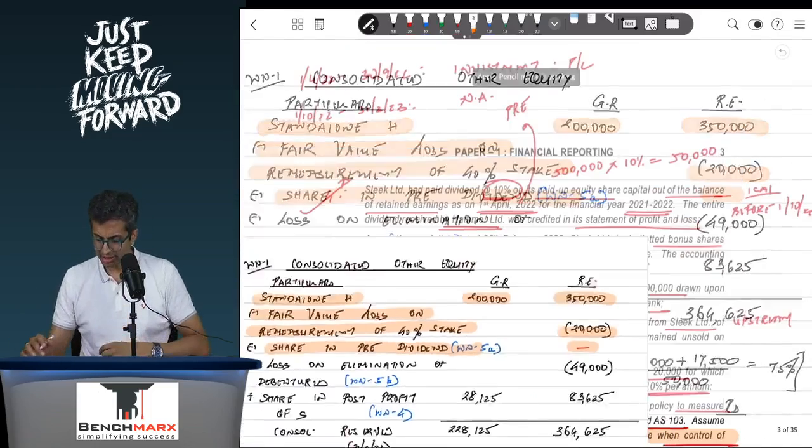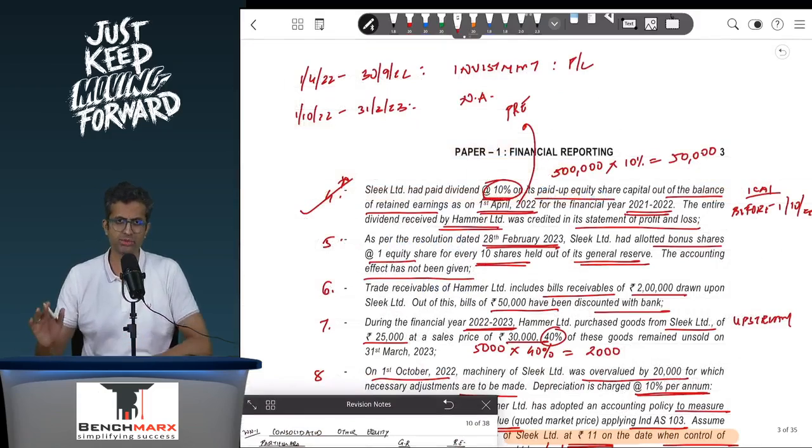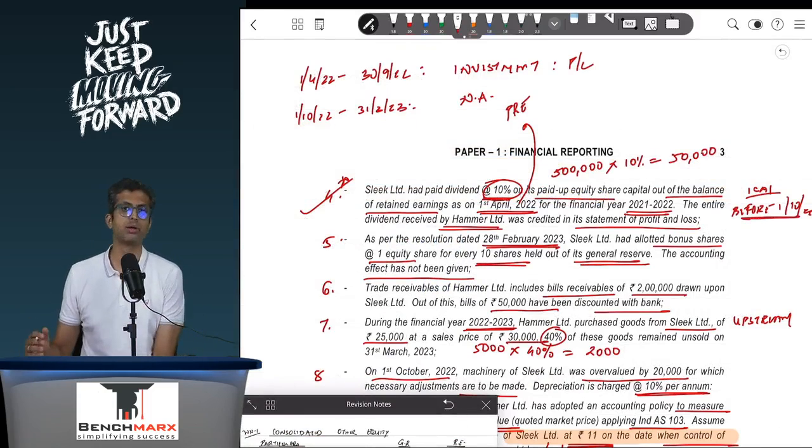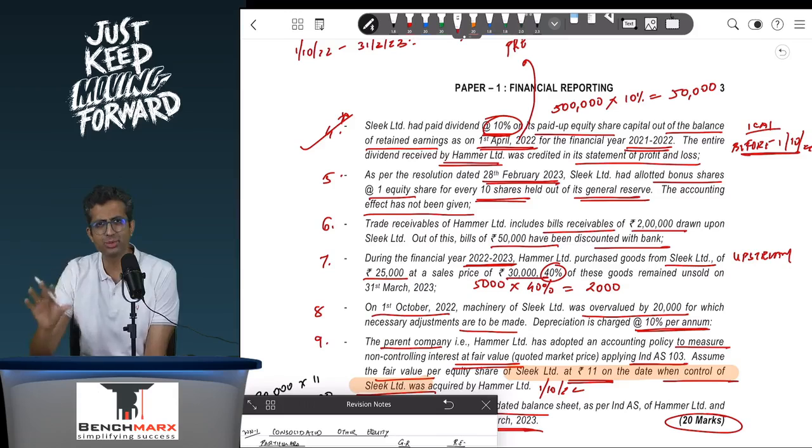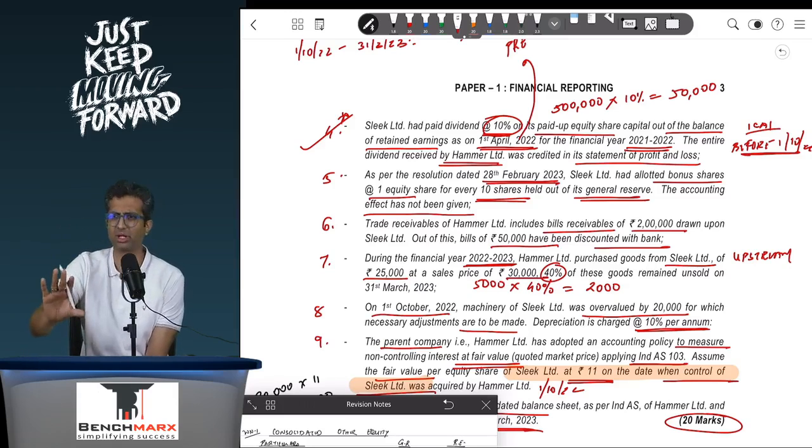Okay, so that is taking care of dividend, where there are two possibilities. The Institute has solved using the possibility of dividends paid before the date of acquisition. Then comes bonus. We'll keep aside bonus for some time. We'll do bonus as the last adjustment, because for bonus there are two ways in which you can solve, and both of them will give you the same ultimate answer. So there is no need to get confused because of bonus. Let us keep aside bonus for the time being.